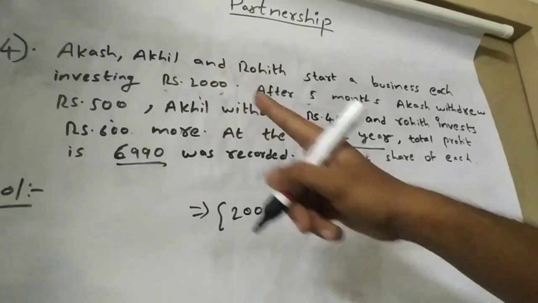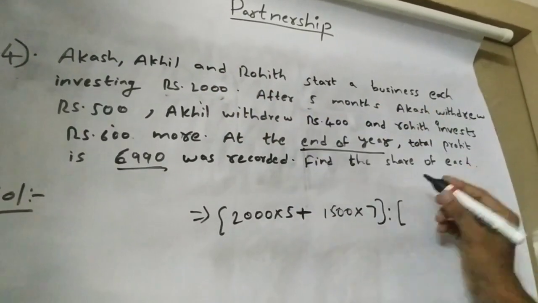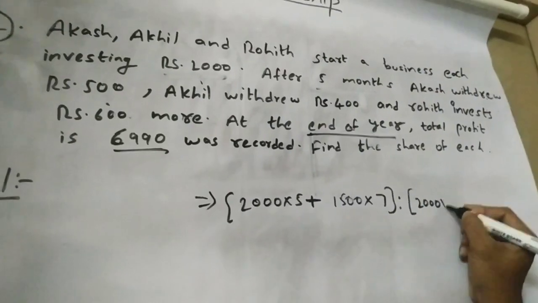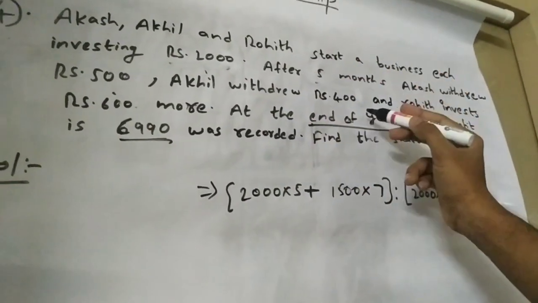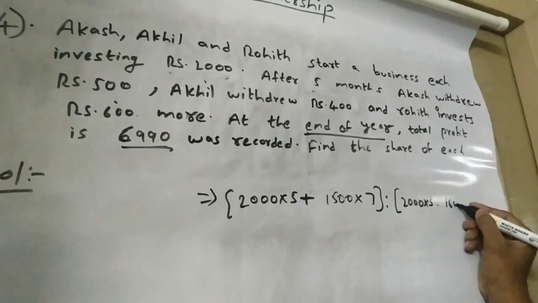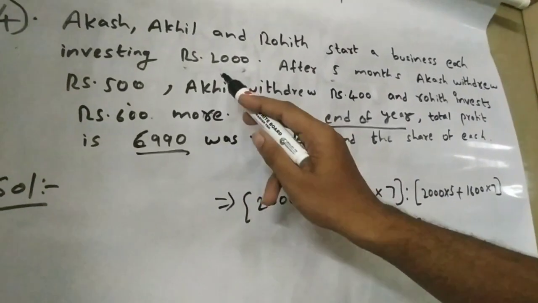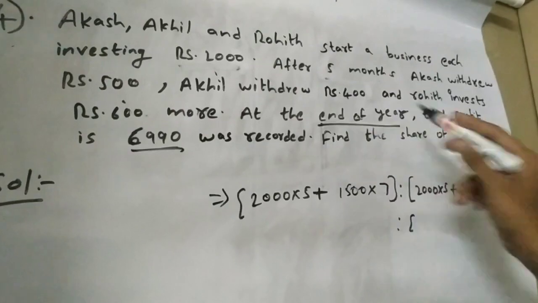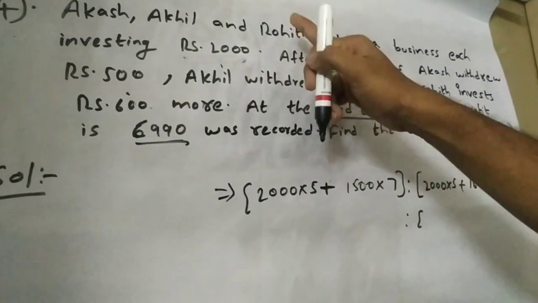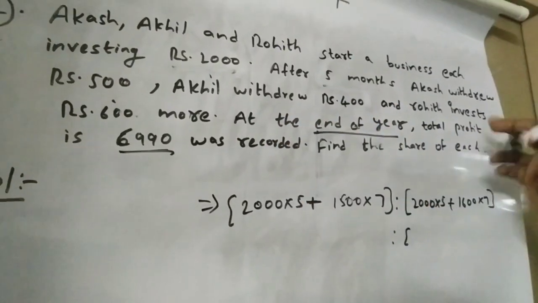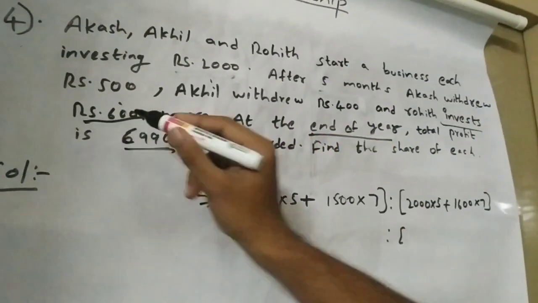Similarly for Akhil, he invested 2,000 for 5 months, but after 5 months he withdrew 400. So 2,000 minus 400 is 1,600, 1,600 into 7. And for Rohit, he invested 600 more after 5 months.